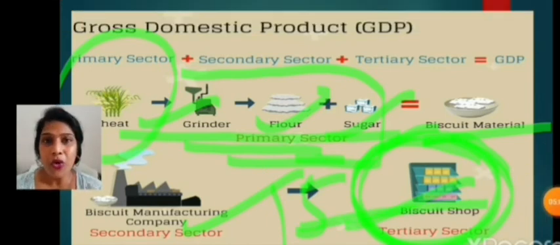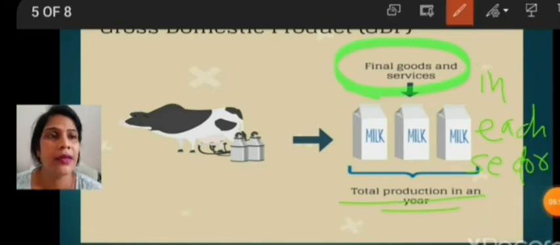So I hope you all understood well why intermediate goods are not included and how we can calculate all these things, right? With this we understand what GDP is. So let us revise once again. What is GDP?